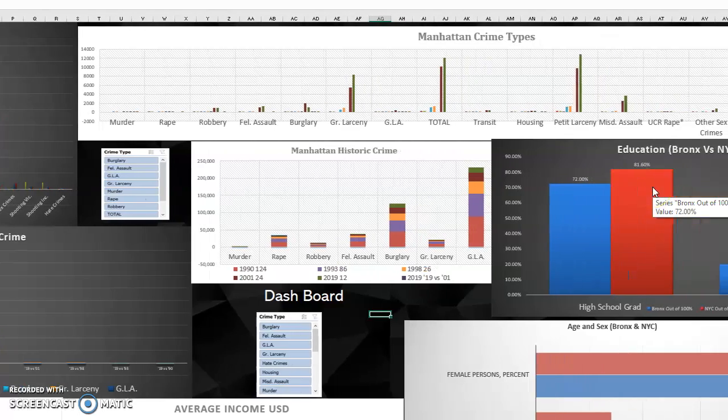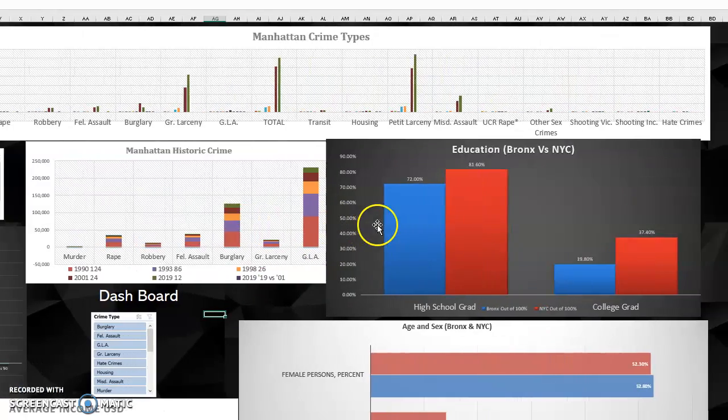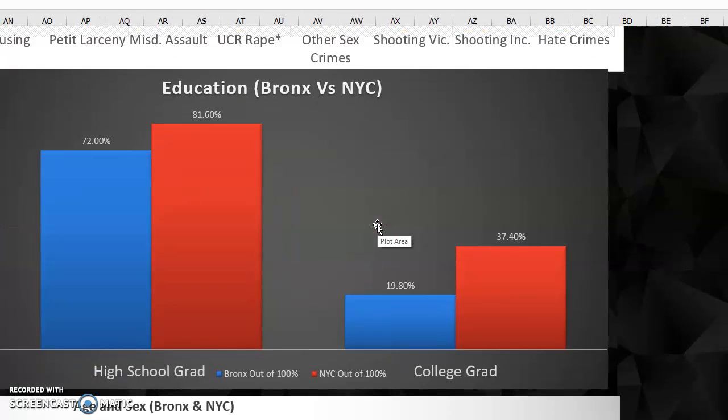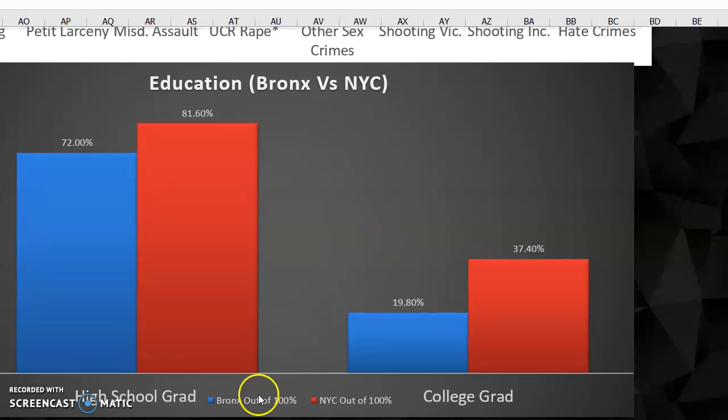We can also see the education, which is important to formulate some results about why each place experienced more crime. So we can see that Bronx has 72% as high school graduates, while New York City has 81.60% high school graduates, and Bronx has 19.8% college graduates, while Manhattan has 37.4% college graduates.